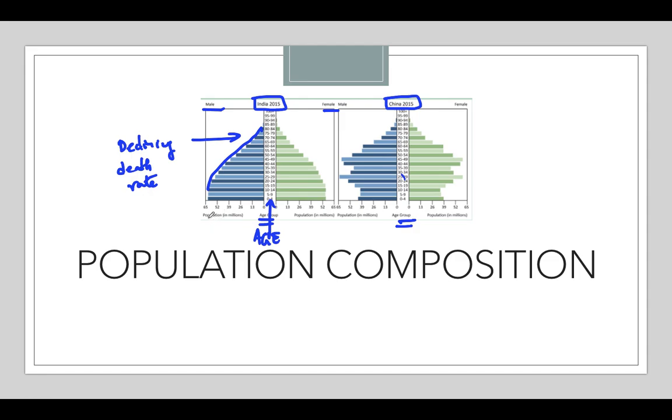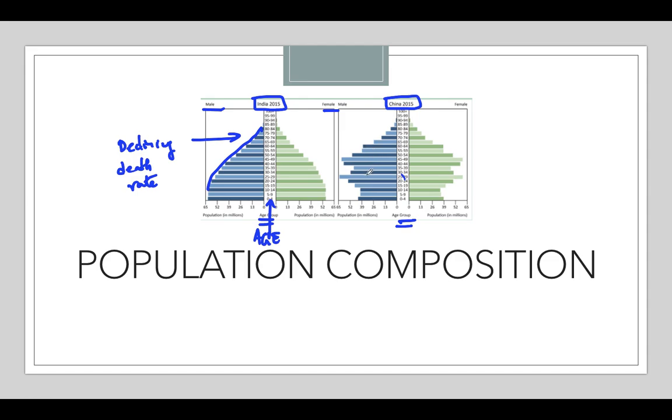And a declining population, meaning birth rate lower than the death rate, is indicated by an oval shape with the base cutting into the oval.